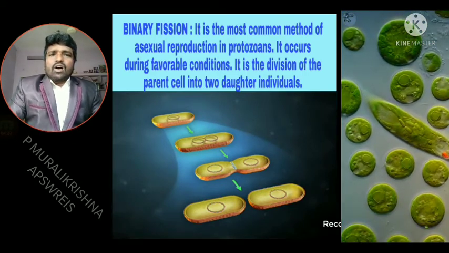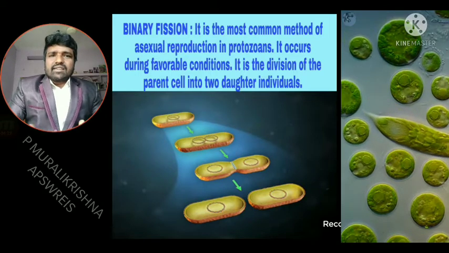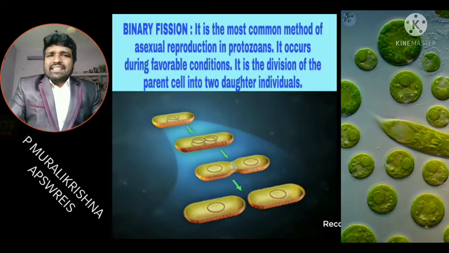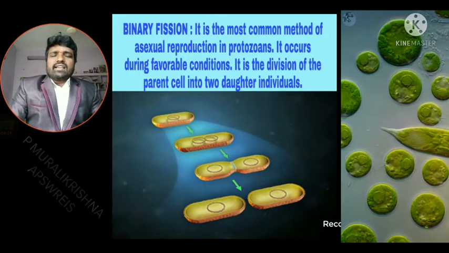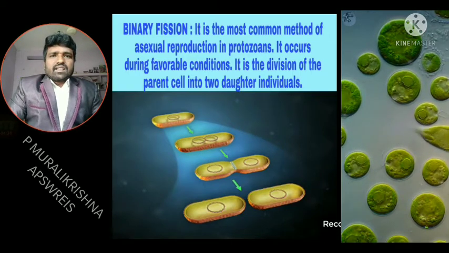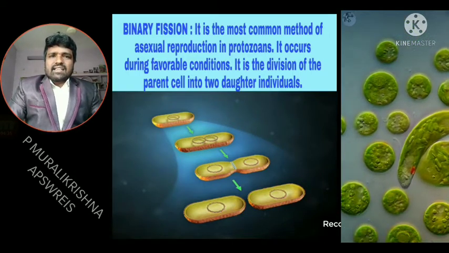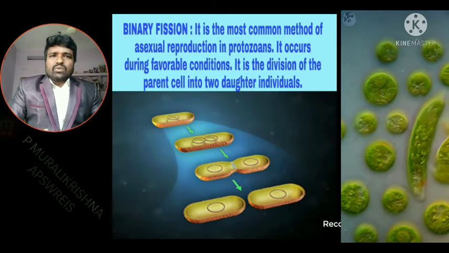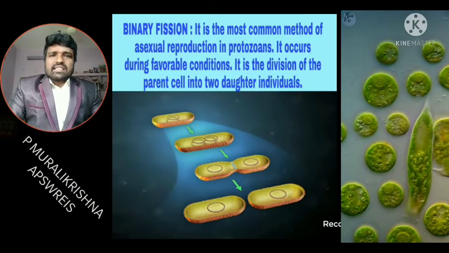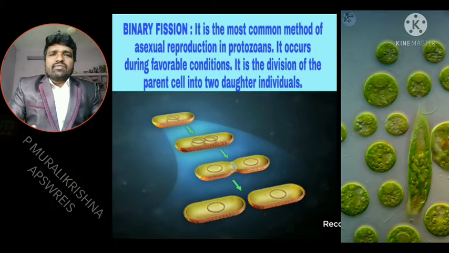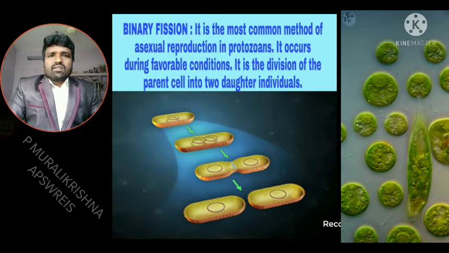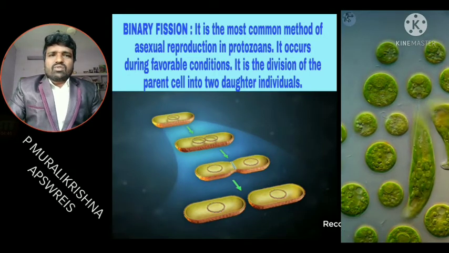It is the division of the parent cell into two daughter individuals. That means one parent cell divided into two daughter individuals is called binary fission. Okay, understand, my dear students?